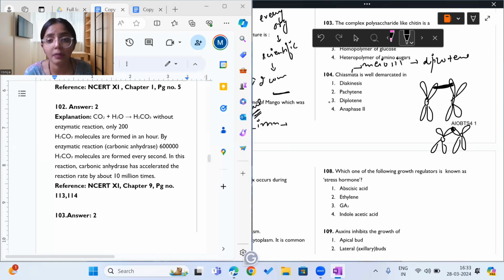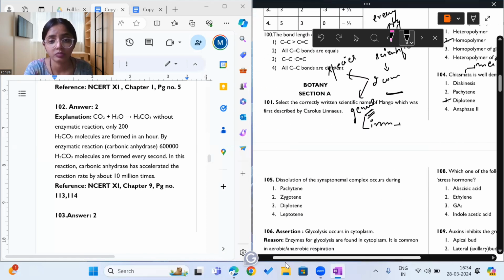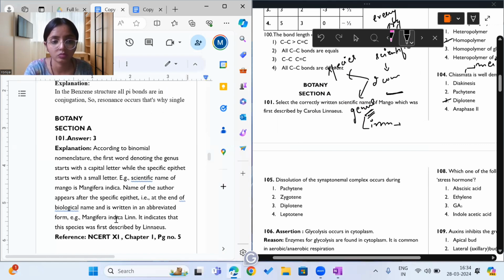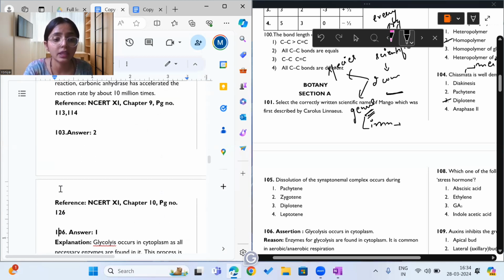That is seen in the diplotene phase of meiosis, which is the third option. I hope it is clear to you. So the answer to question 104 is option number 3.